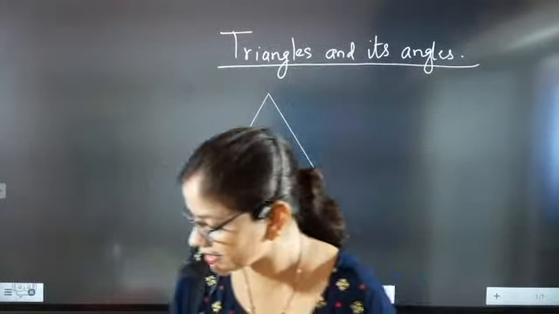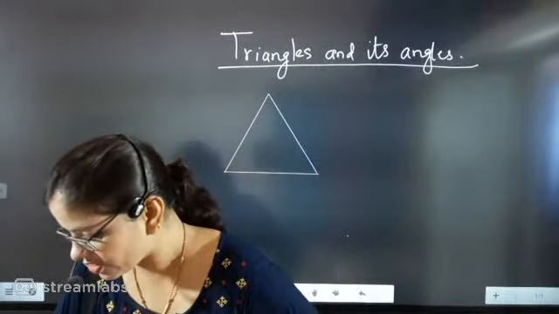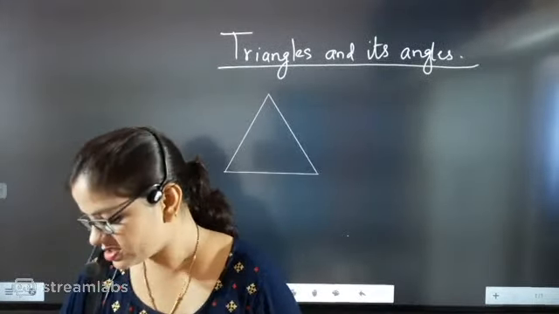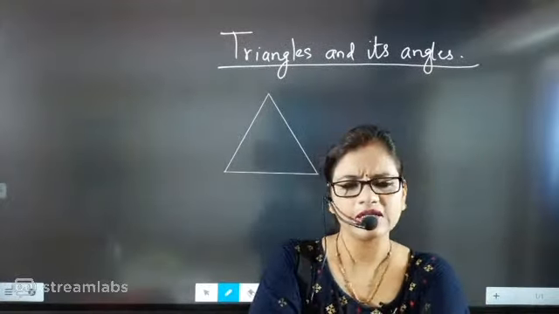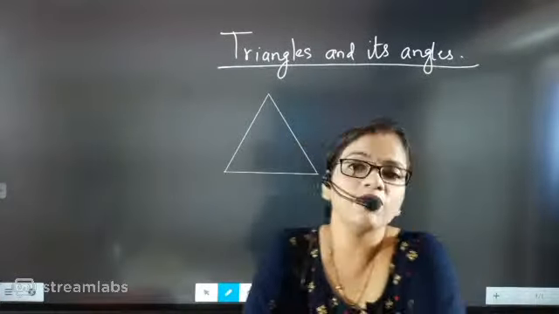Ashish, absolutely correct. Shrutika, absolutely correct. Now can you tell me 3 sides, 3 angles and 3 vertices? Absolutely correct, Kanishka. Now beta, shall we discuss different types of triangles?